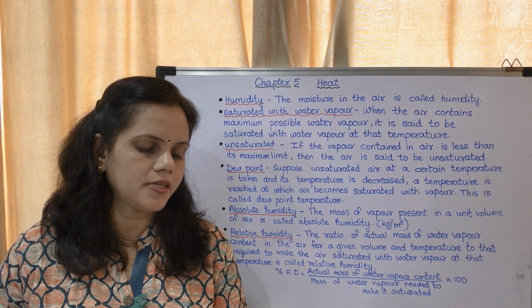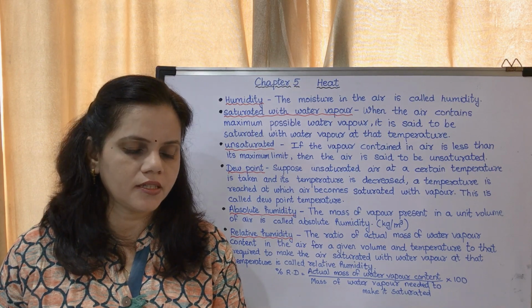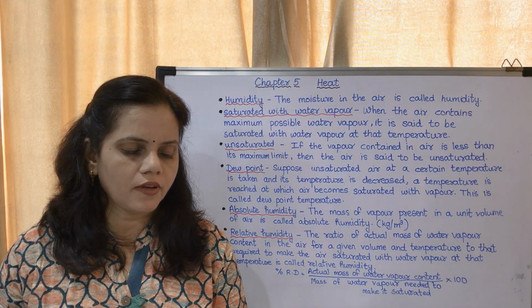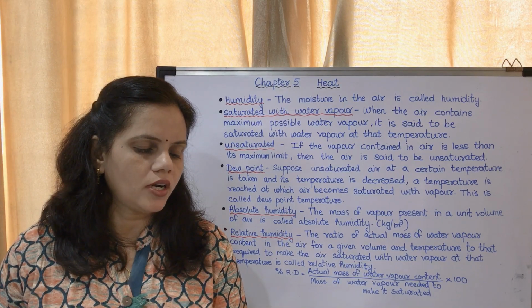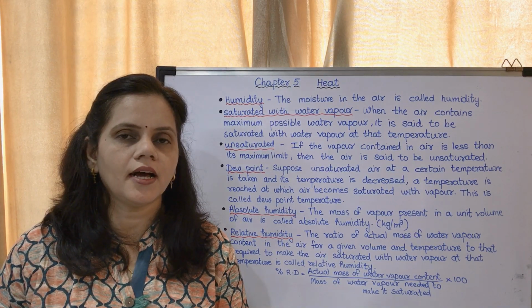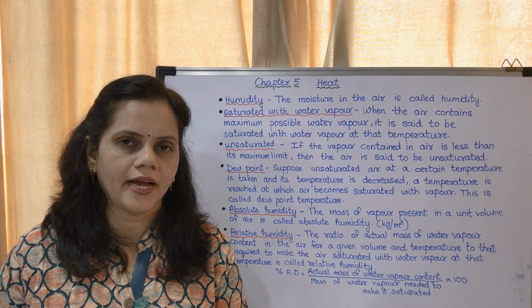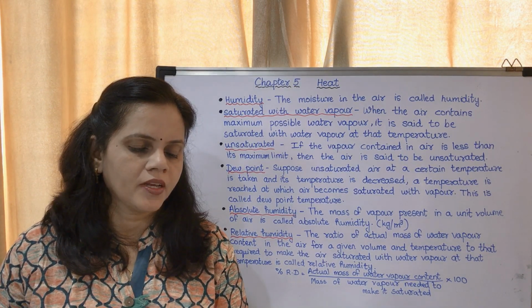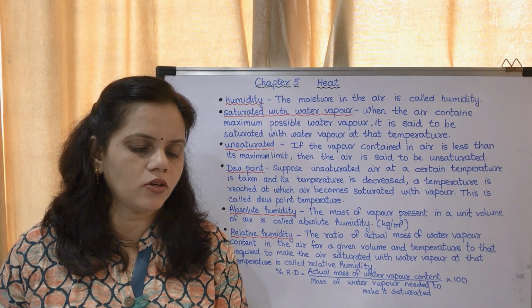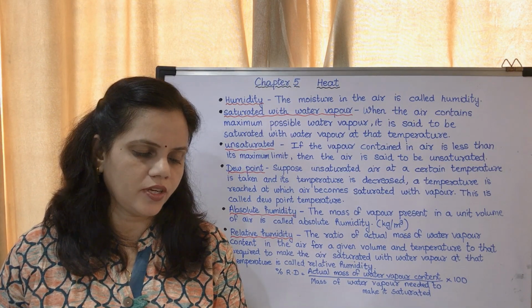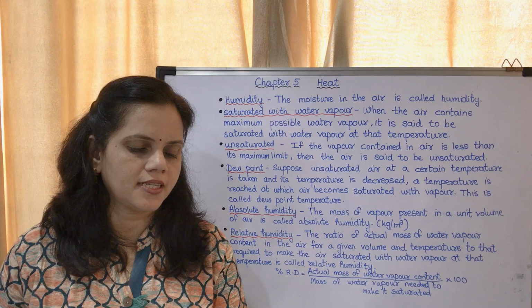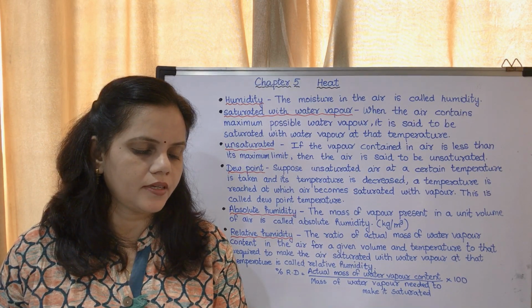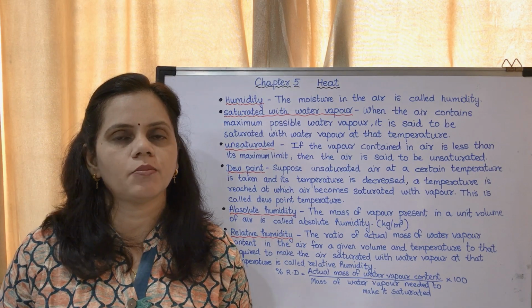About 71% of the surface of the earth is covered with water. Due to constant evaporation of water, water vapor is present in the atmosphere. So we all know that water vapor is present in the atmosphere. The amount of water vapor in the atmosphere helps us to understand the state of daily weather. The presence of water vapor in the air makes it moist.